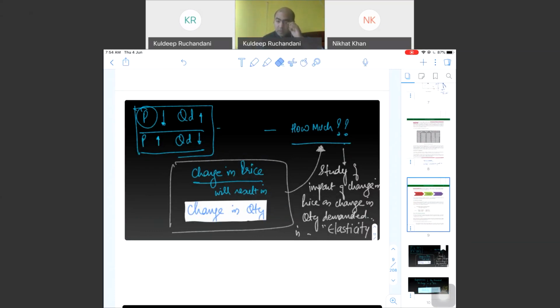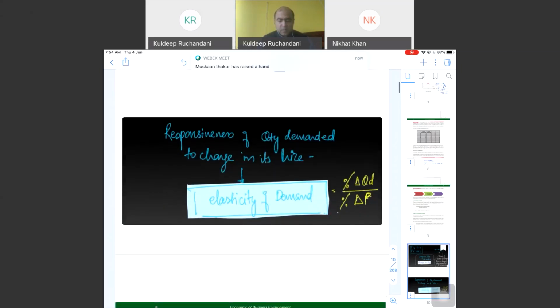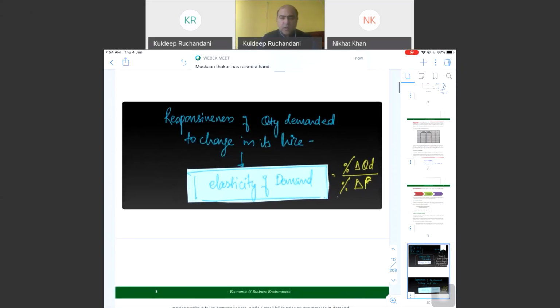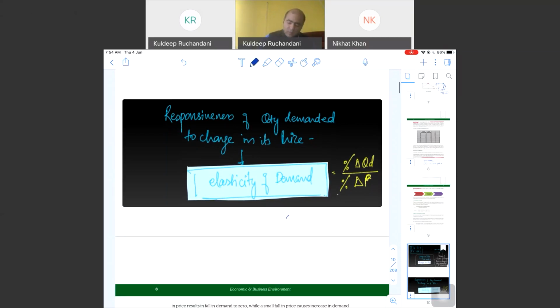We have seen change in price will have an impact on quantity demanded, but how much? Now that study of impact of change in price on change in quantity demanded is what we call elasticity. And this is the formula. Responsiveness of quantity demanded to change in its price is what we call elasticity, and we measure it. Delta means change.